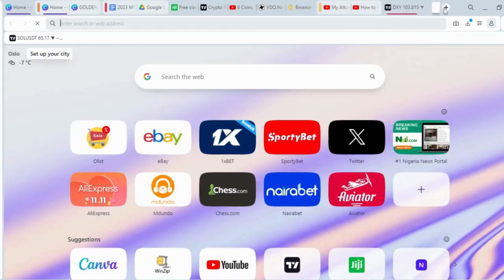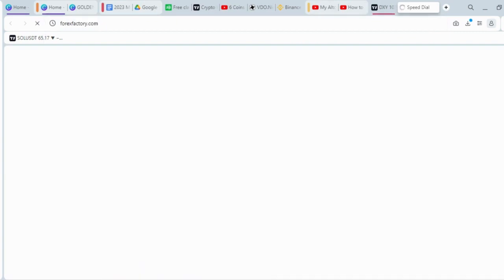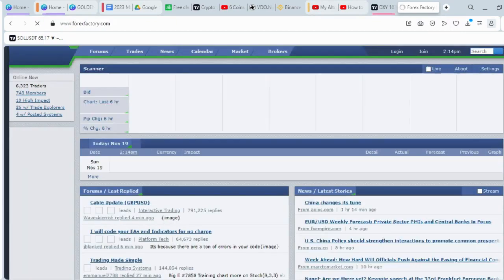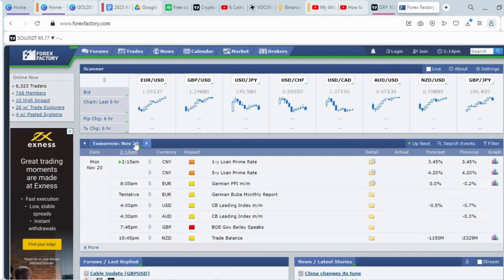So first we go to our Forex Factory. Forex Factory is a site where they post fundamental news about the whole market. On your Forex Factory, you also have fundamentals for cryptocurrency. As you can see, today is Sunday, and we're looking at the rest of this week.